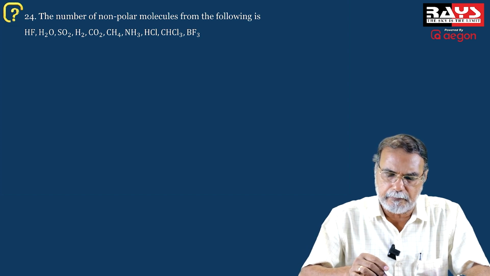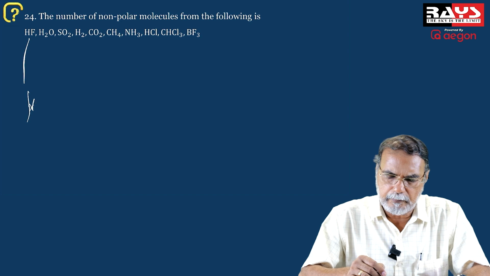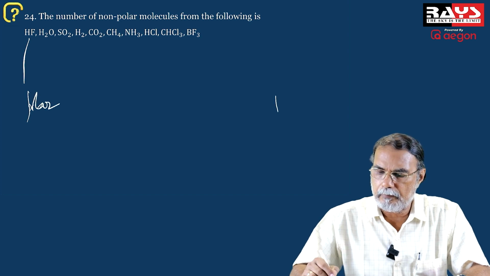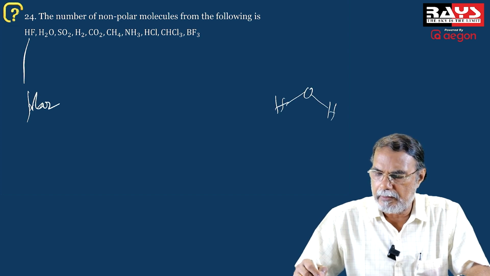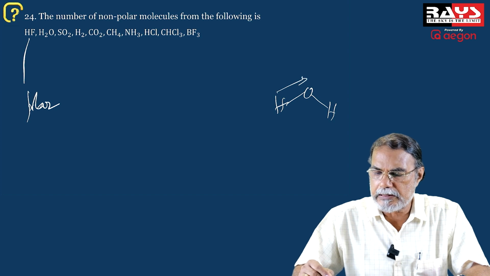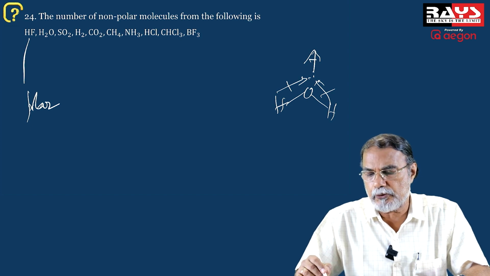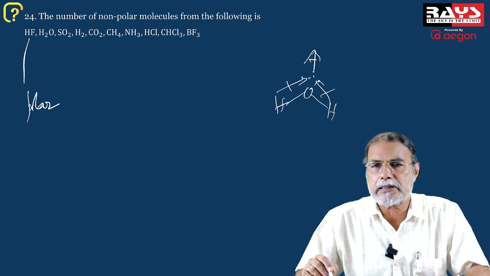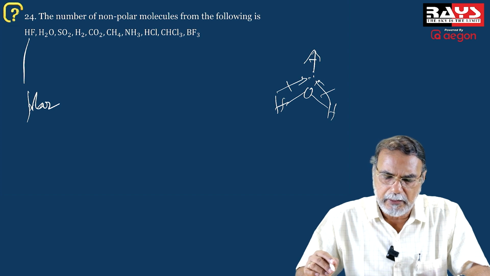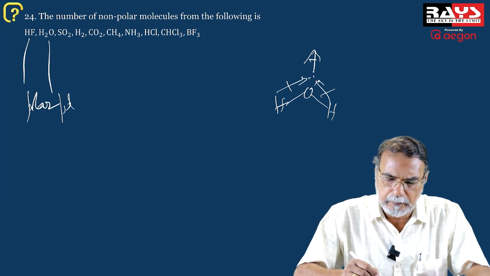Water molecule has a dipole moment. The dipole moments are not getting cancelled. The bond moments are reinforced, and water molecule has polarity, so water molecule is polar.